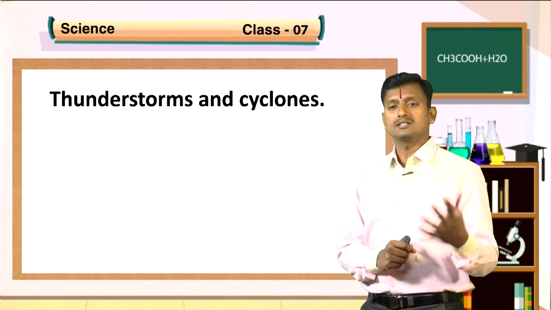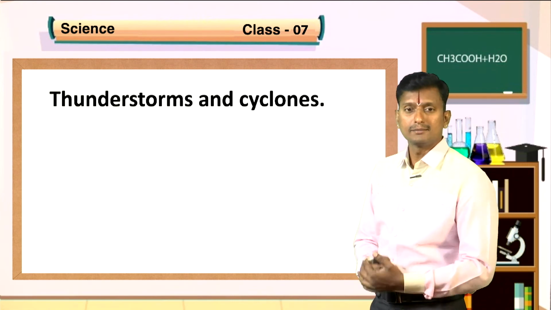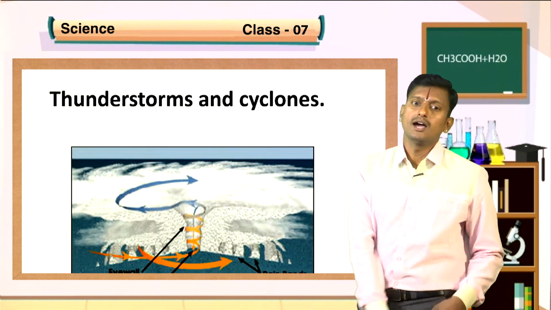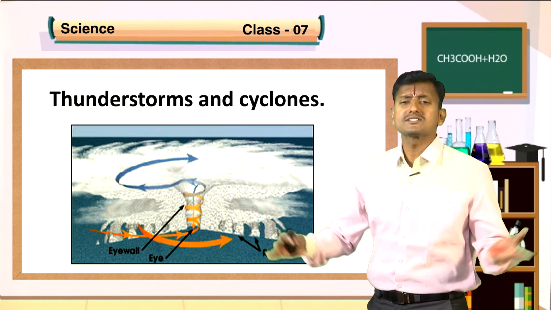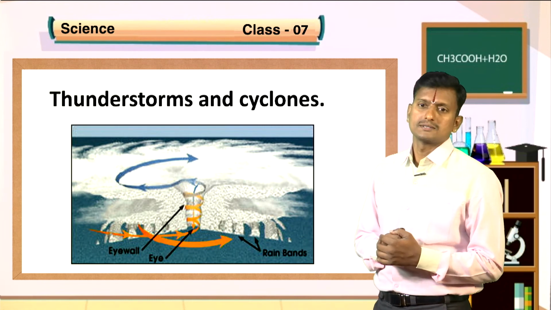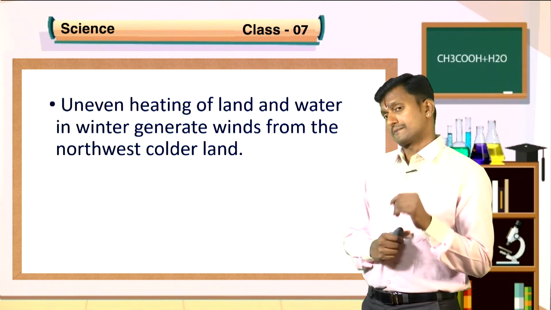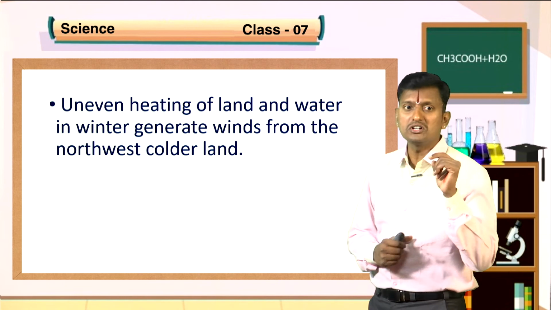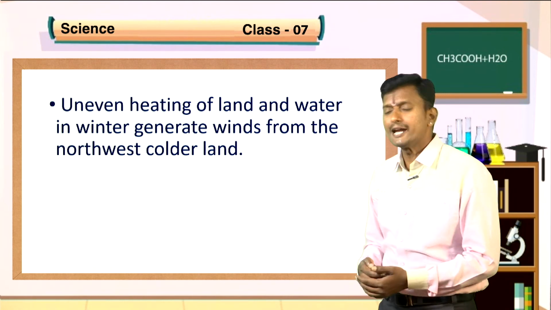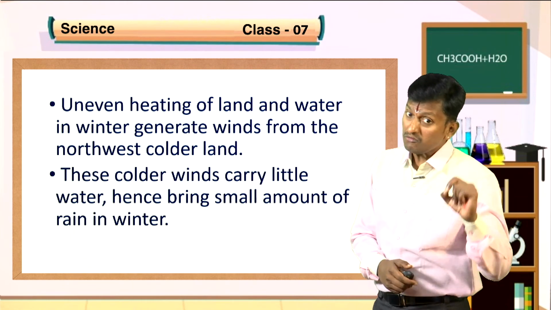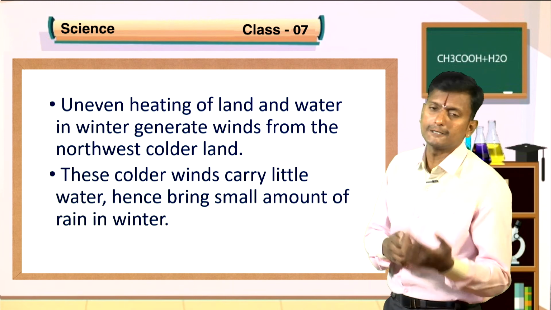So one of the threats caused to human beings, plants and animals is thunderstorms and cyclones. The major threat, it causes a lot of disasters on the earth's surface. That is thunderstorms and cyclones. You know that uneven heating of land and water in winter generates winds from the northwest colder land. These colder winds carry little water, hence bring a small amount of rain.